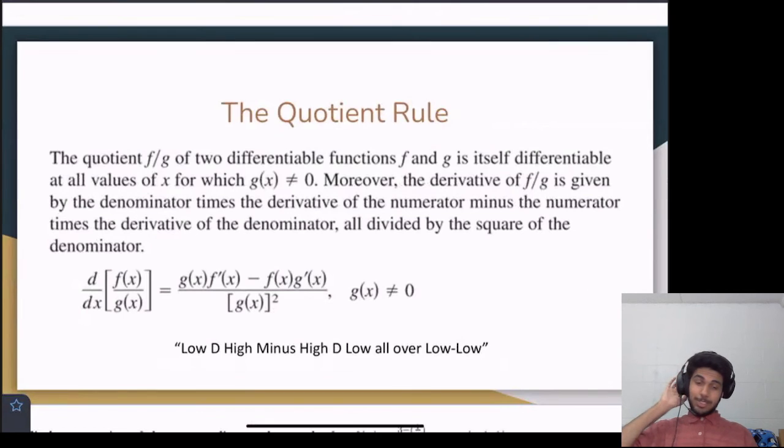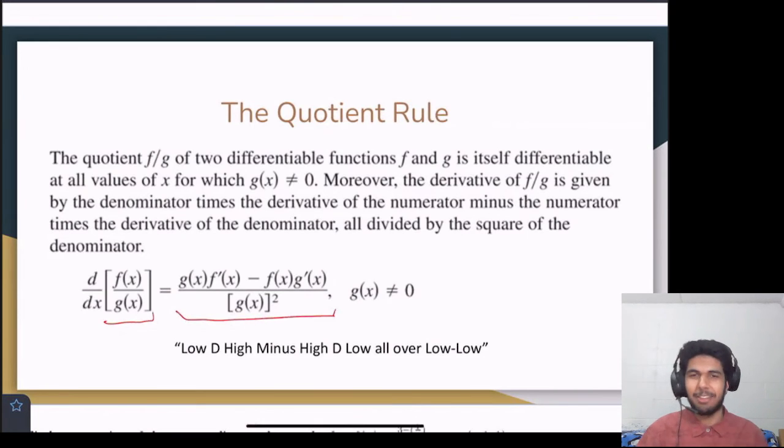Now we do the quotient rule. So we just did the product rule, now we do the quotient rule. I'm not going to read this entire chunk, you can read it if you want. But now we're dividing 2 functions. And when we take the derivative of their quotient, we get this huge expression. And once again, we have another saying for it. Product rule is 1d2 plus 2d1. Quotient rule is low d high minus high d low all over low low.